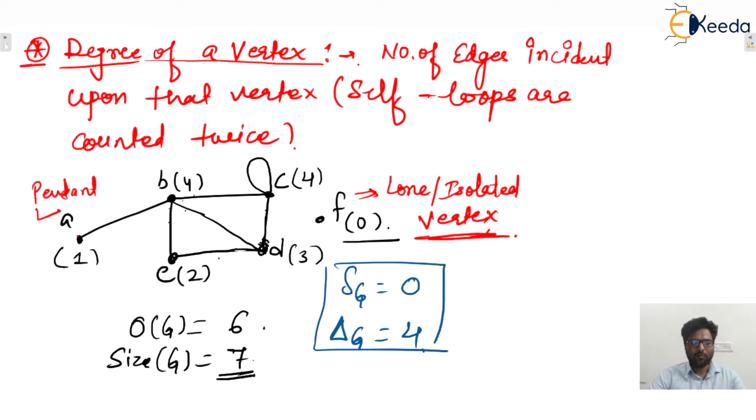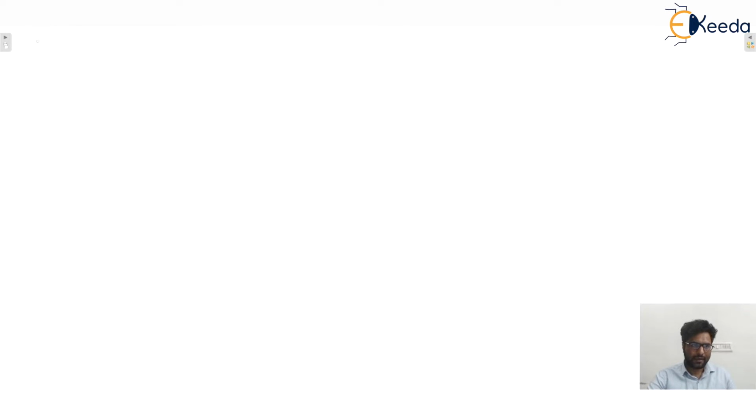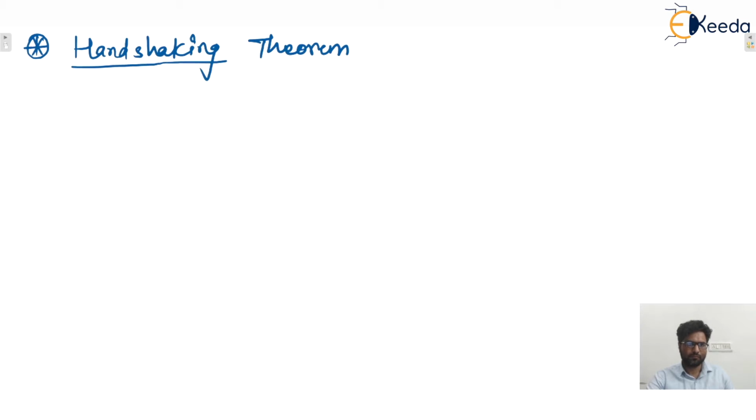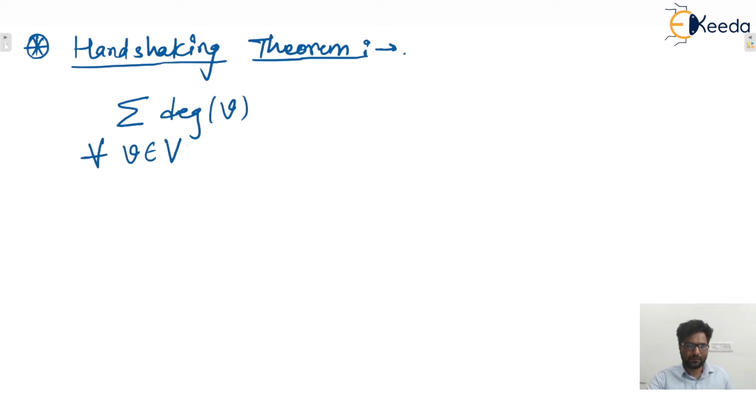Okay. Moving to the next one: handshaking theorem. So the handshaking theorem says that the summation of degrees of all vertices, that is for every v belongs to vertex set of the graph G, is always equal to twice the number of edges.